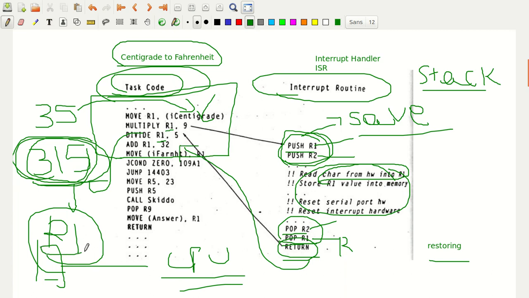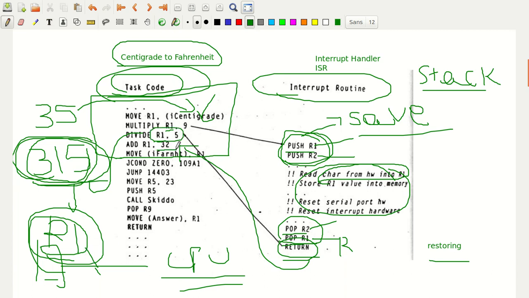The content that is stored in R1 will be the character value, because that is what you have stored in R1 when you service the interrupt in the interrupt routine, isn't it? Now, R1 will not be containing 315, but some other value, and that value will be divided by 5.